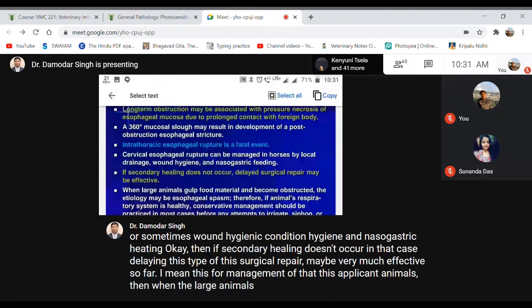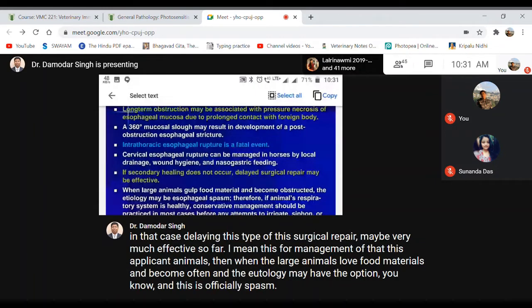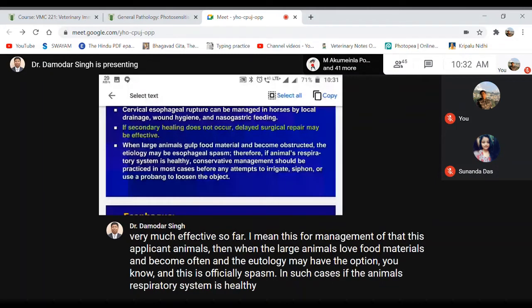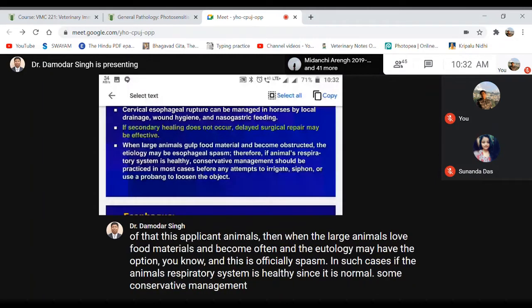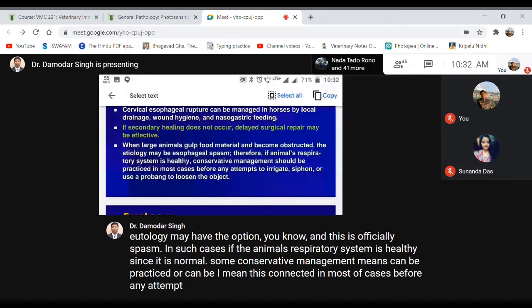In such cases, if the animal's respiratory system is healthy, that means if it is normal, some conservative management can be practiced in most of the cases before any attempt to irrigate by using a siphon or using a probe to loosen the object. That means it depends on the condition of the obstruction. So there may be different kinds of managemental practices to relieve such shocking conditions, right?